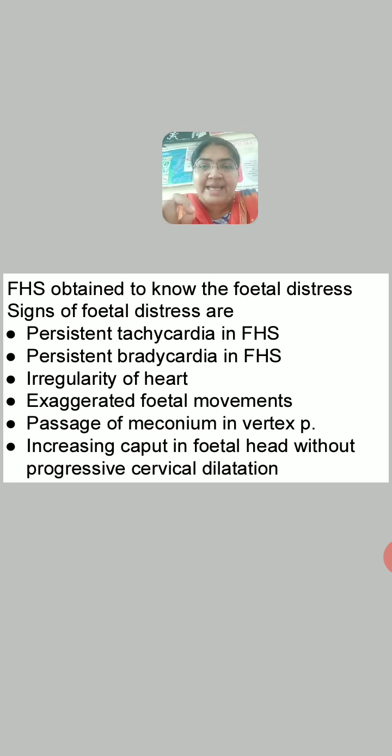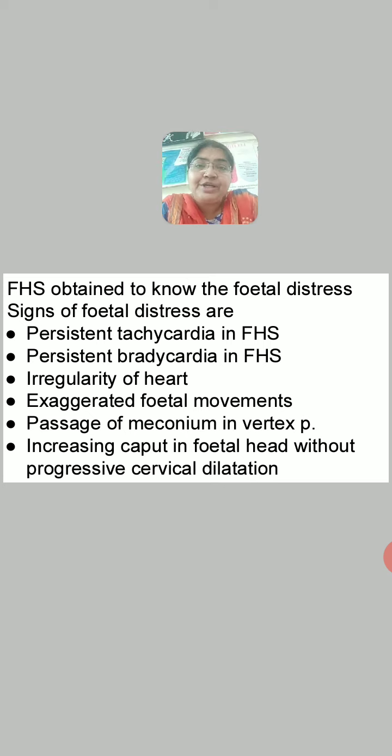So whatever sign you get, whatever is the situation of the patient, of the fetus, accordingly you can take the decision. But the wise decision is to go for cesarean section, right? Because ultimately fetal health is on the top. Our aim is to have safe vaginal delivery. Our aim is to get the birth of the healthy newborn, right? So fetal distress should not extend, it should not continue.